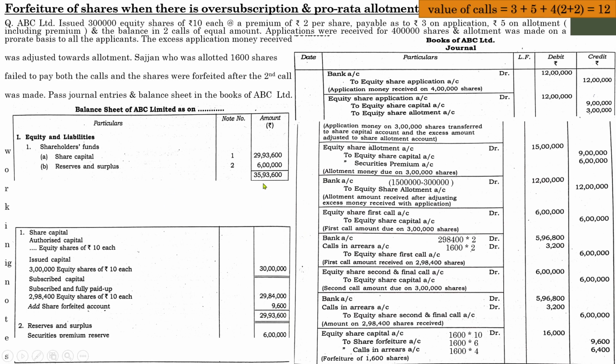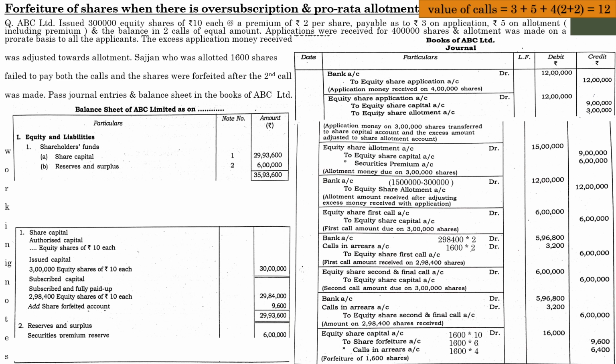So this much amount was collected by the concern from the public. Whenever there is an issue of shares, the company will receive payment from the subscribers and our share capital is increased. So how did that increase happen? That increase happened by way of amount received from the public.